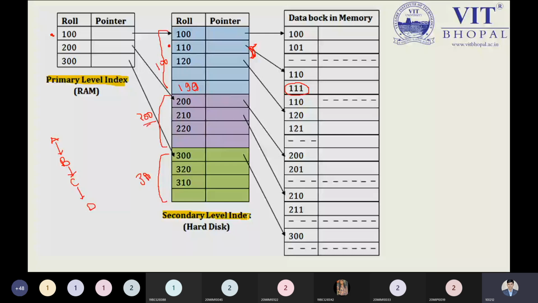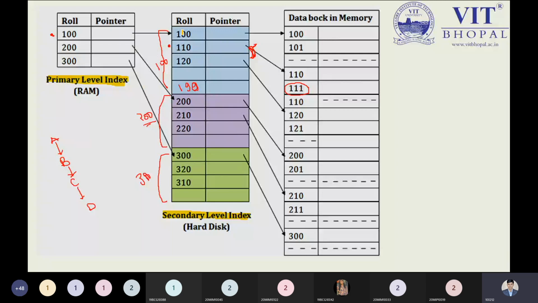In primary level indexing you can see over here roll numbers 100, 200, 300. In secondary level indexing, the student roll numbers which belong to the range 100 to 199 belong inside another table.